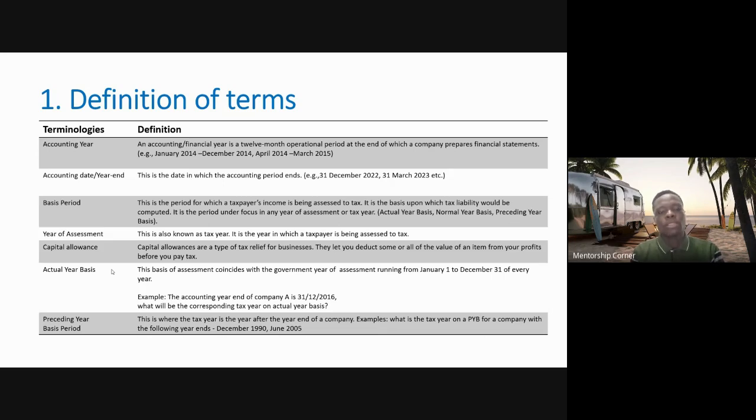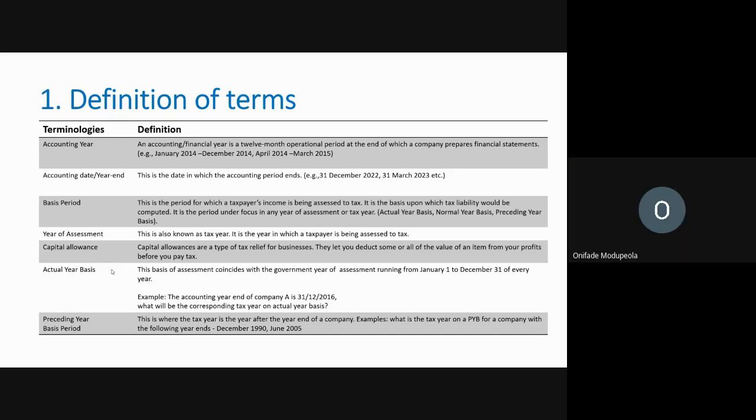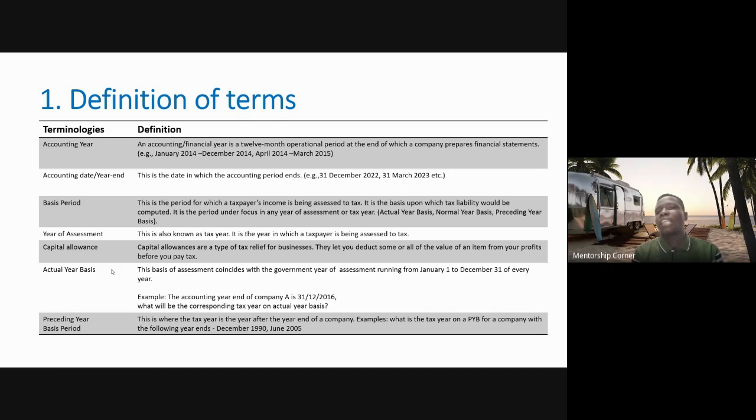So definition of terms. First of all, we have the terminologies, which I have put to the left, and then we have the definition. So accounting year. An accounting year, or financial year, is a 12-month operational period at the end of which a company prepares its financial statement.